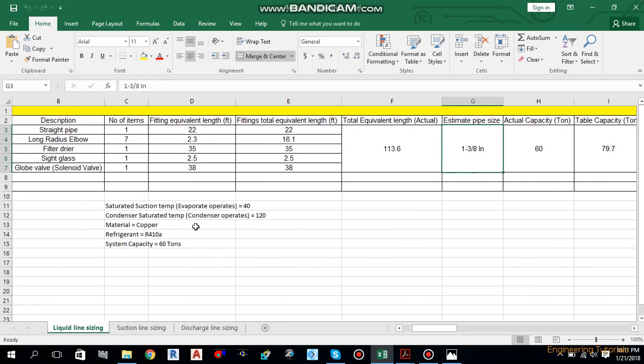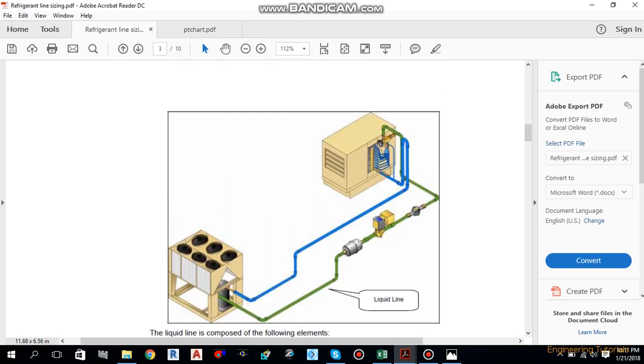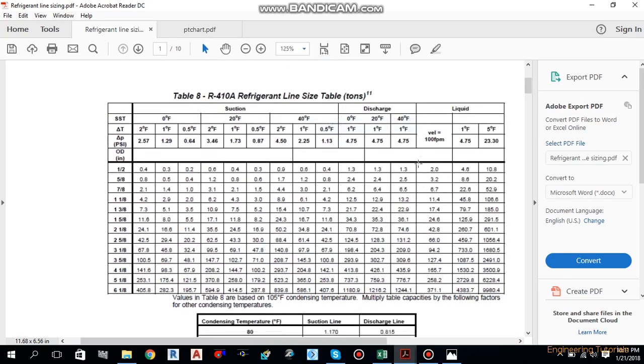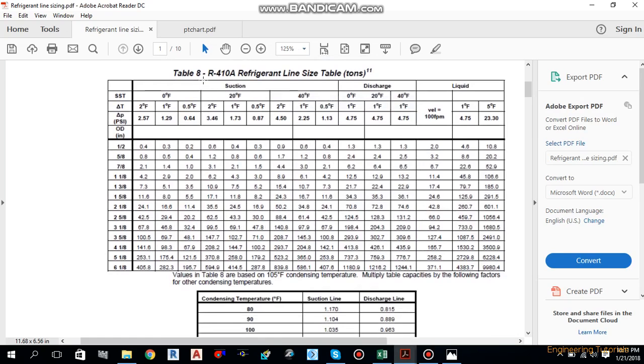for 60 ton capacity. So let's move over here. We have a refrigerant line size table for 410A refrigerant. As you can see, this is for the suction line, this is for the discharge line, and this is for the liquid line. Over here we have the pipe diameter in inches, and inside is the system capacity.